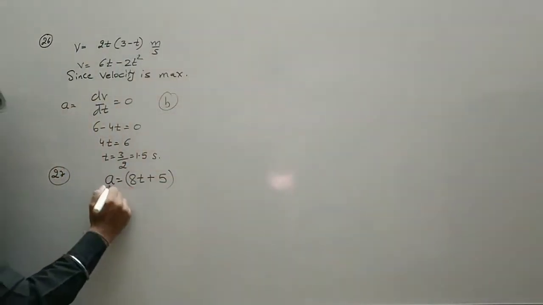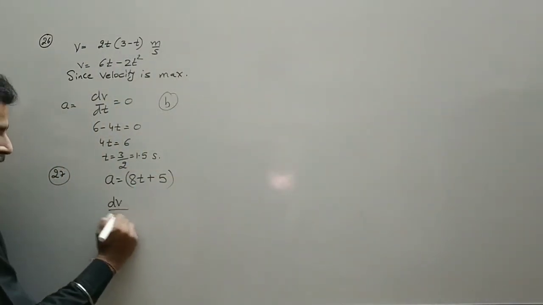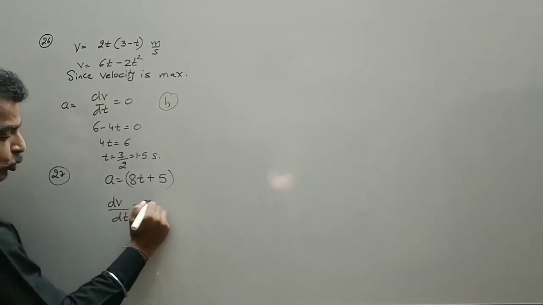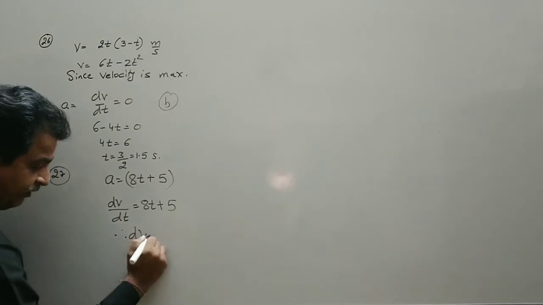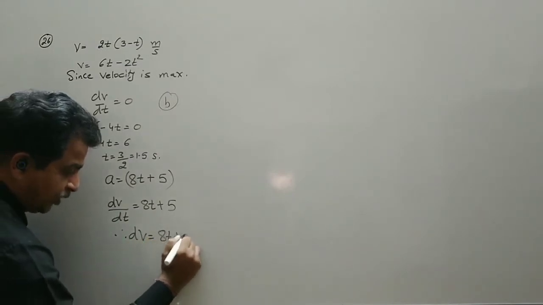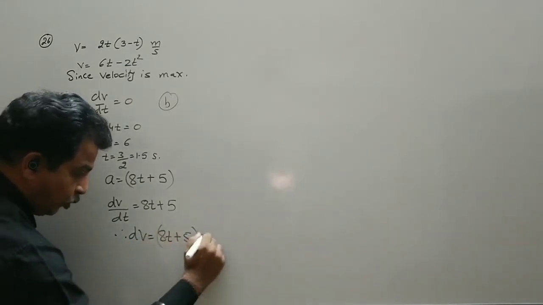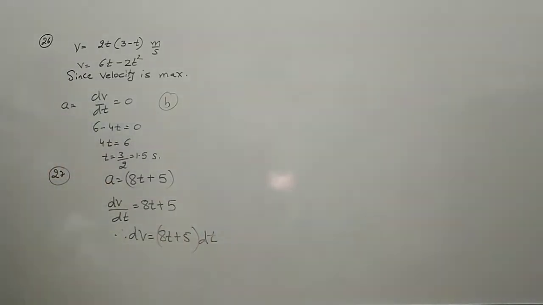So we know that acceleration can be written as dv by dt is equal to 8t plus 5. Therefore, dv is equal to (8t plus 5) dt. If I integrate this equation with proper limits, I can find the velocity.